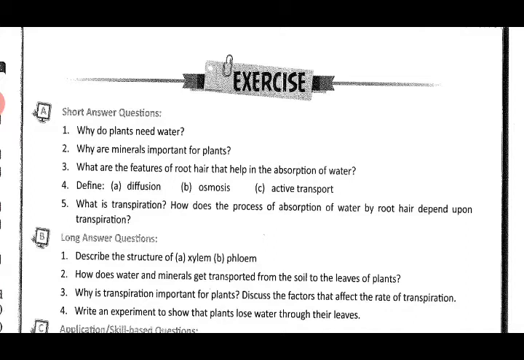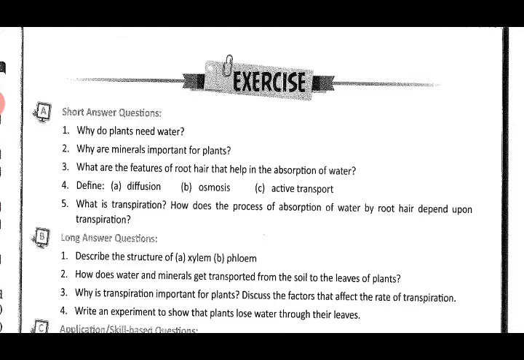It gives a cooling effect to the plants. Then the factors that affect the rate of transpiration are sunlight and so on. You can take the answer from page number 14, second column. Sunlight: the rate of transpiration is faster during daytime.